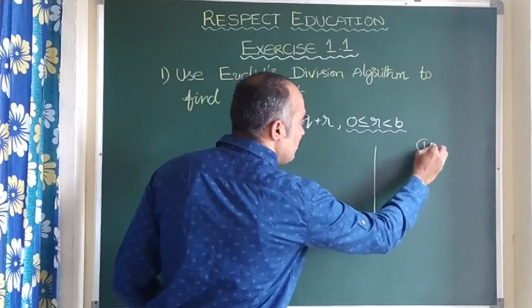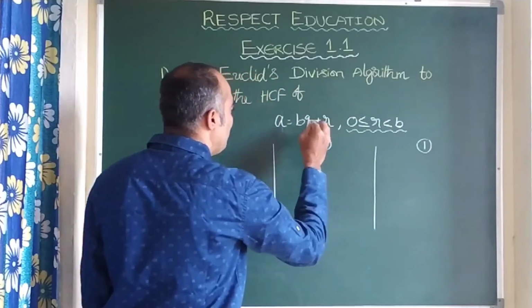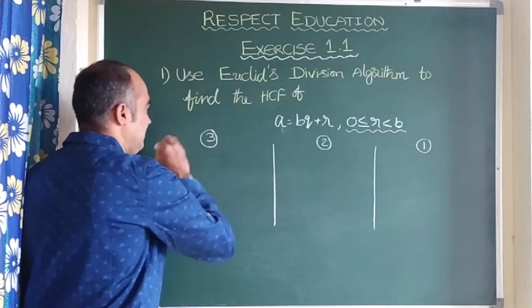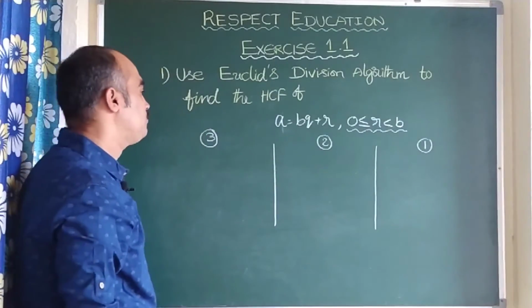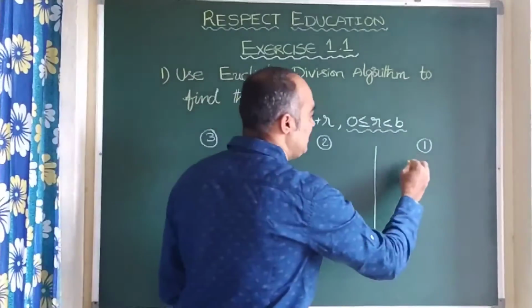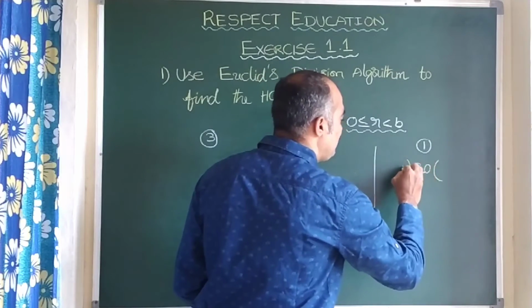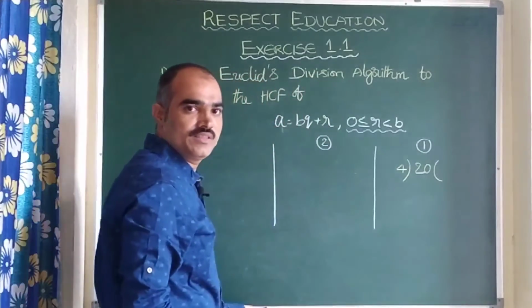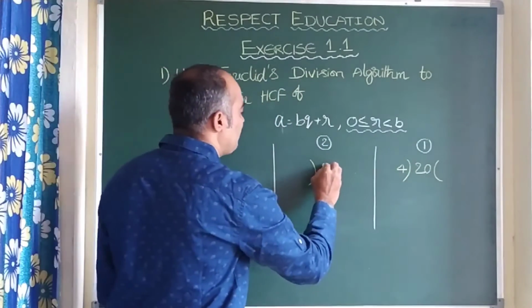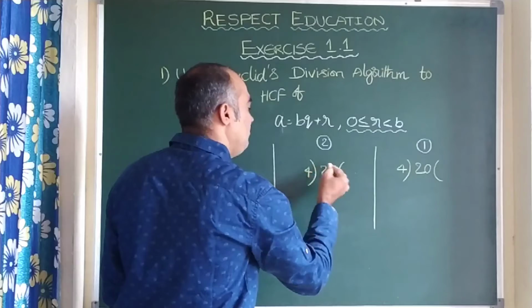He is student number 1, number 2 and number 3. For example, I have given a small task for them. The task is that I asked them to divide 20 by 4.